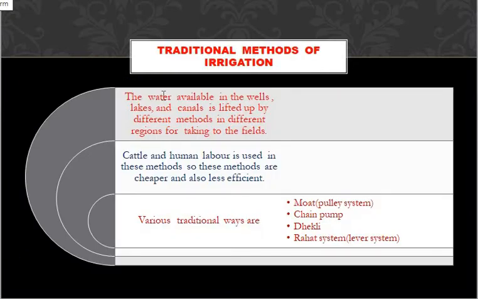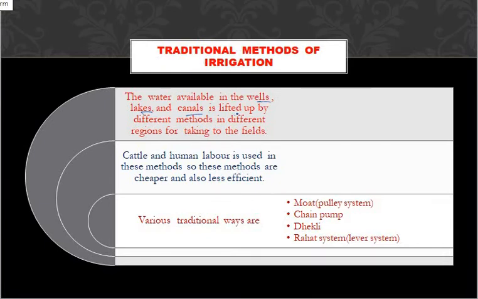Next, you need to know the types of irrigation. First is the traditional methods of irrigation. What do you mean by that? Traditional methods are nothing but the manual methods. Manual means which we do by hand. The water available in the wells, lakes, canals is lifted up by different methods in different regions. As we all know, wells, lakes and canals are the sources of water.